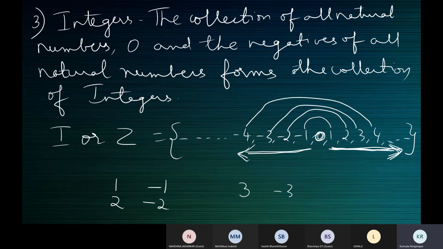See, you should get this picture in your mind. You don't have to memorize this. Just you should know the collection of integers. So these are the collection of integers. So what do you see in this collection? The collection of all natural numbers, negatives of all the natural numbers and 0. That's what is in the definition. The collection of all natural numbers, 0, and the negatives of all natural numbers forms the collection of integers. Integers are represented by capital letter I or capital letter Z.